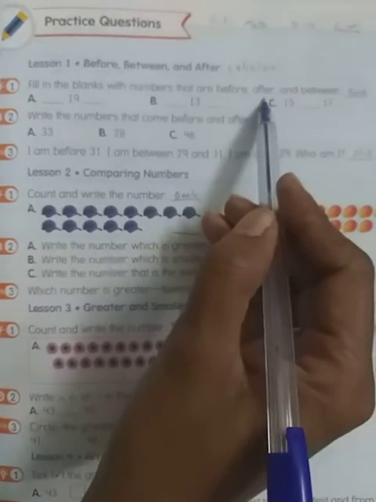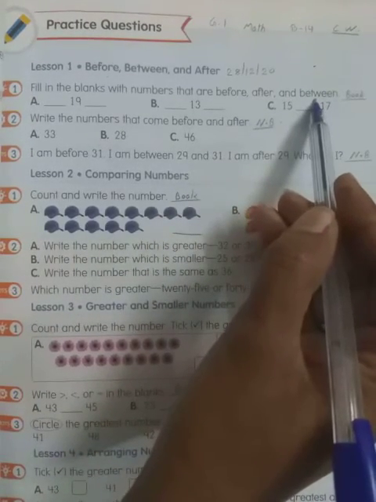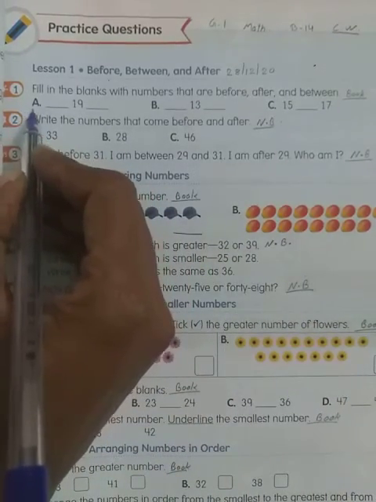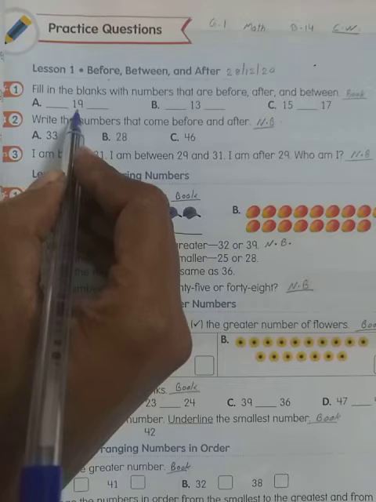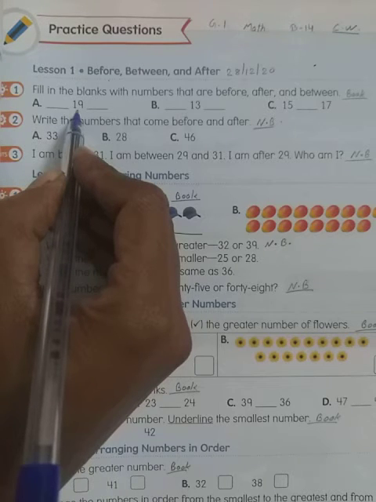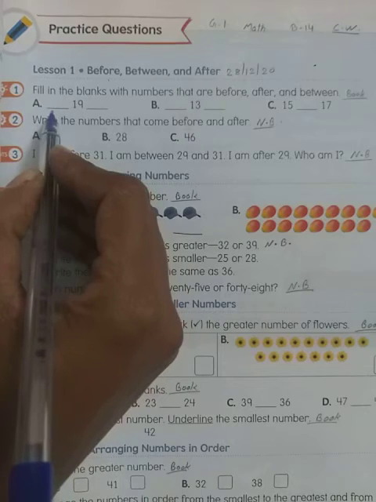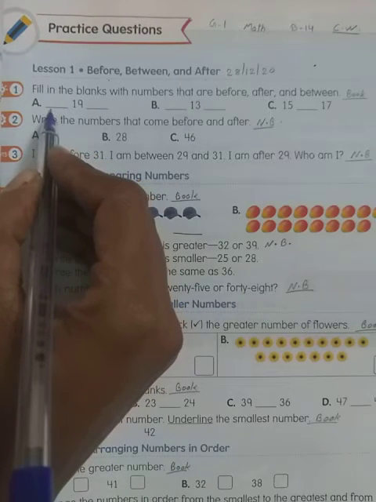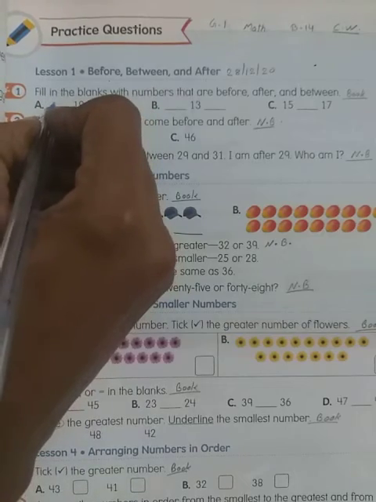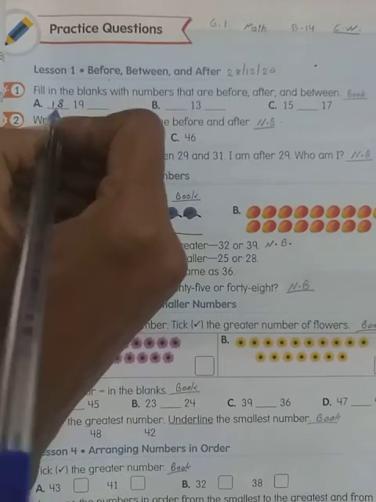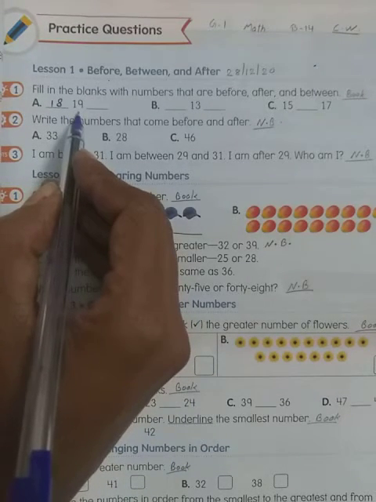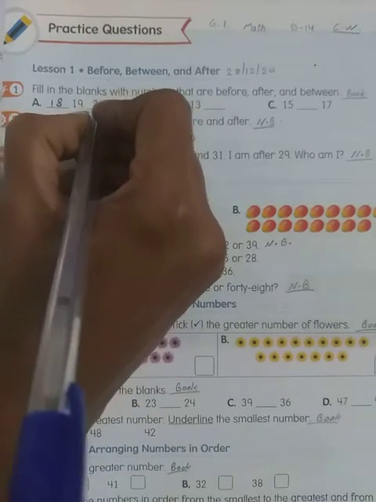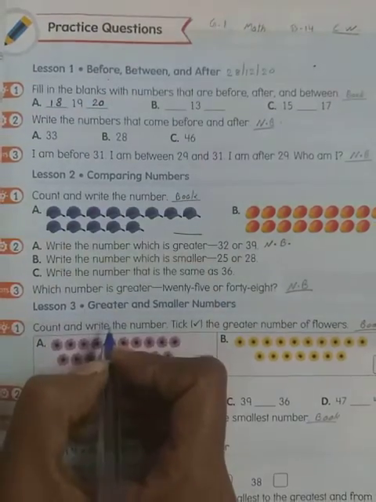We have to find out the numbers. Now question A. 19. We have to fill. This one is between. What number will come before 19? Yes, the number 18 will come before 19. Okay, and after 19 what number will come? Yes, 20 will come after 19.